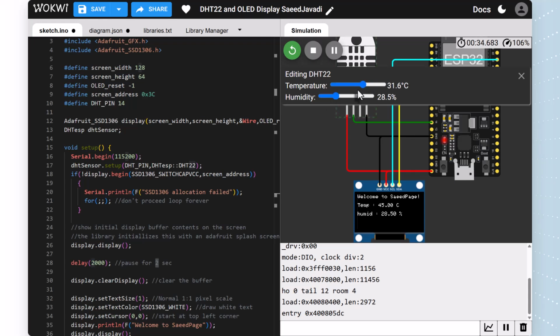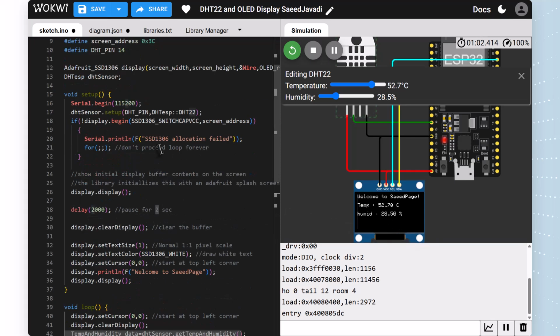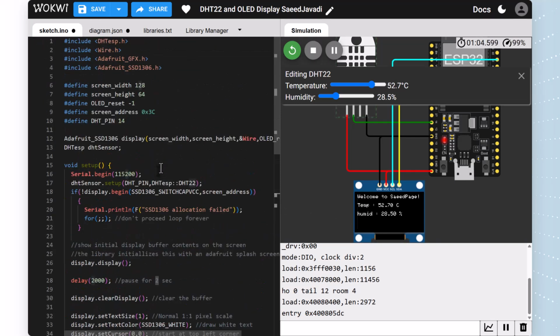Well, guys, this is today's lesson, and I hope it is very good for you, because this project can be used in an IoT project for a garden, for showing the temperature of a house or room, and for a place that has to be cooled. It is a very easy and very useful project for your IoT projects.